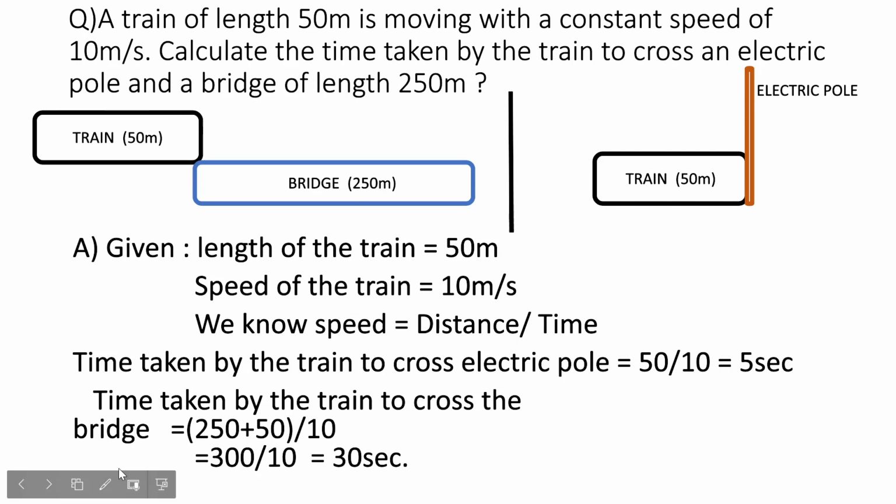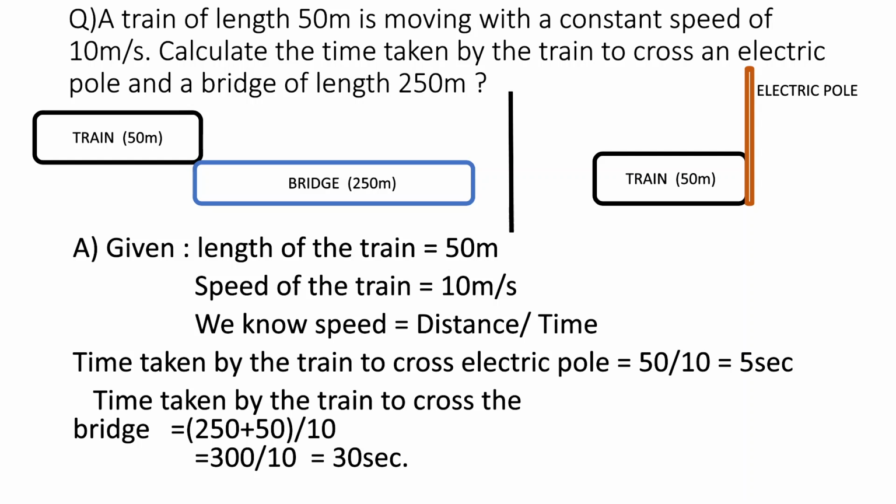Coming to the next question, a train of length 50 meters is moving with a constant speed of 10 meter per second. Calculate the time taken by the train to cross an electric pole and a bridge of length 250 meters. Before starting the answer, I would like to tell you all that the train here is crossing a bridge and it is also crossing an electric pole.